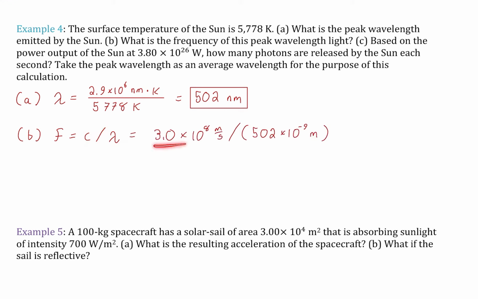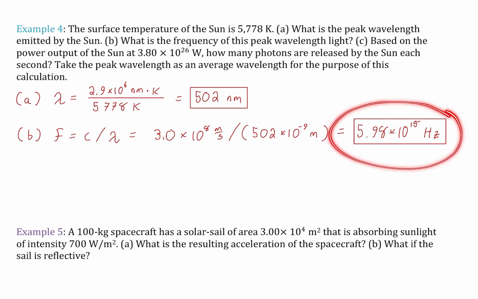And so that means we take something very fast, a velocity that's very fast, c for the speed of light, divided by a length that is very, very short. So we get an incredibly high frequency, right? It is in the hundreds of trillions, okay? 5.98 times 10 to the 15 hertz. That is how quick the wave of visible light oscillates up and down.